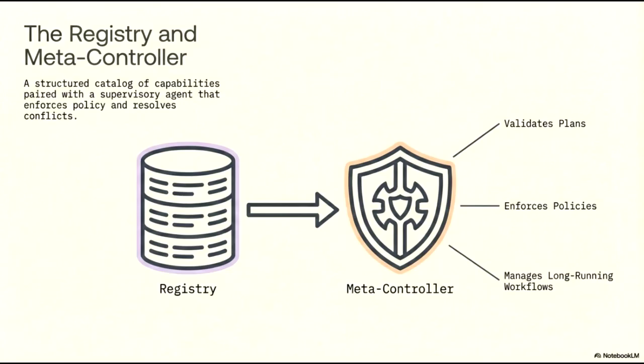This information is utilized by the metacontroller, which serves as a supervisory agent responsible for enforcing organizational policy and resolving conflicts. As shown on the right, the metacontroller performs three primary roles. It validates proposed plans before execution, enforces established policies in real time, and manages the complexities of long-running workflows. Together, these components ensure that all actions remain compliant, coordinated, and aligned with system requirements.